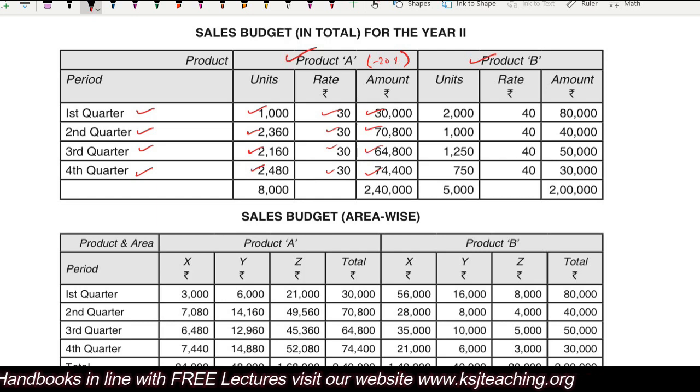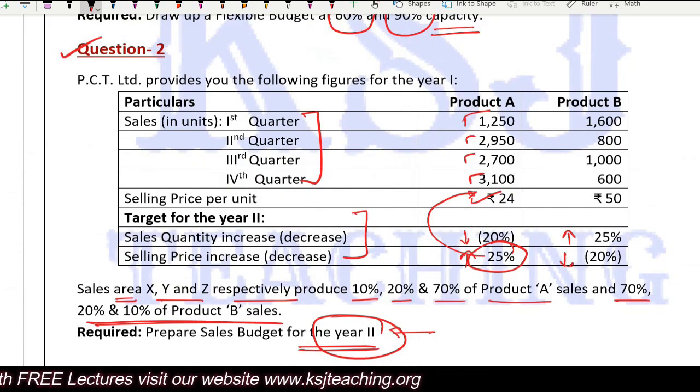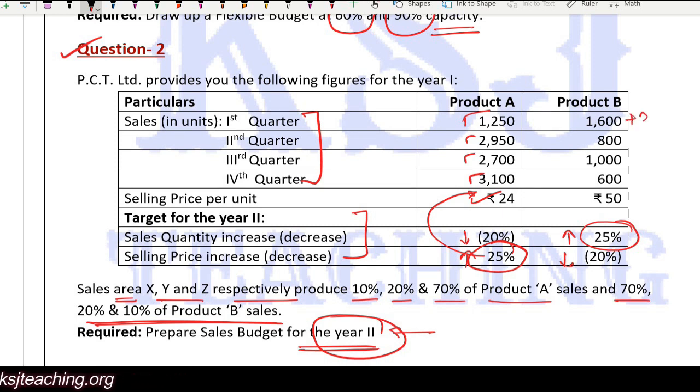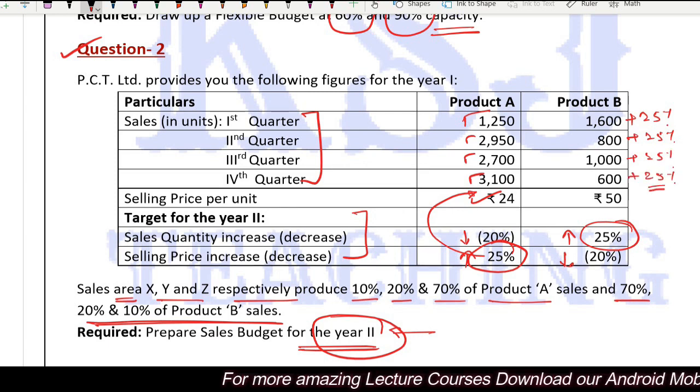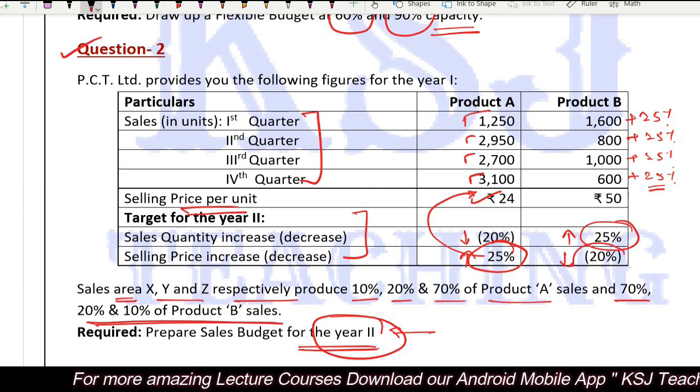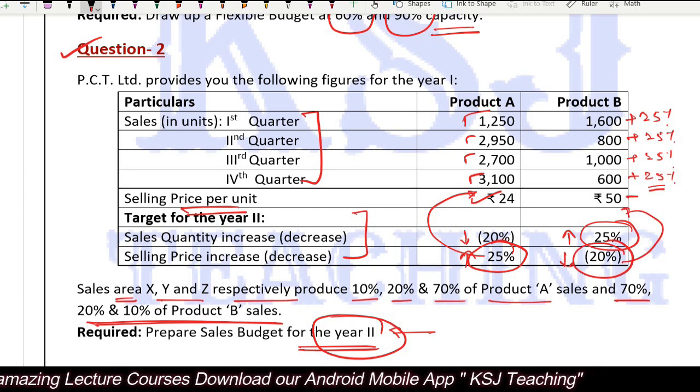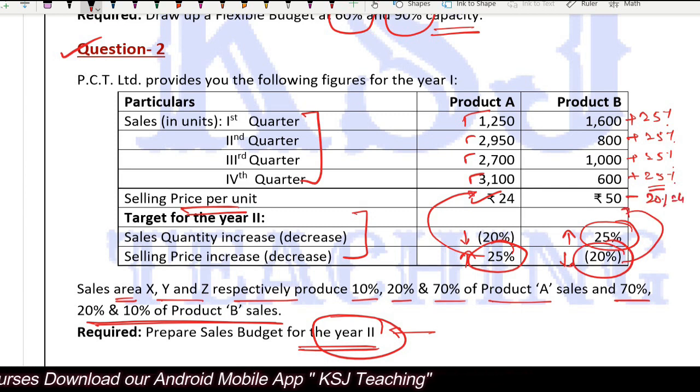For product B, what will happen, sir? The sales quantity will increase by 25%. This will be plus 25%, plus 25%. 1000 plus 25%, right? Whereas the selling price, it will reduce by 20%. This will be minus 20%, which is equal to 40 rupees, right?